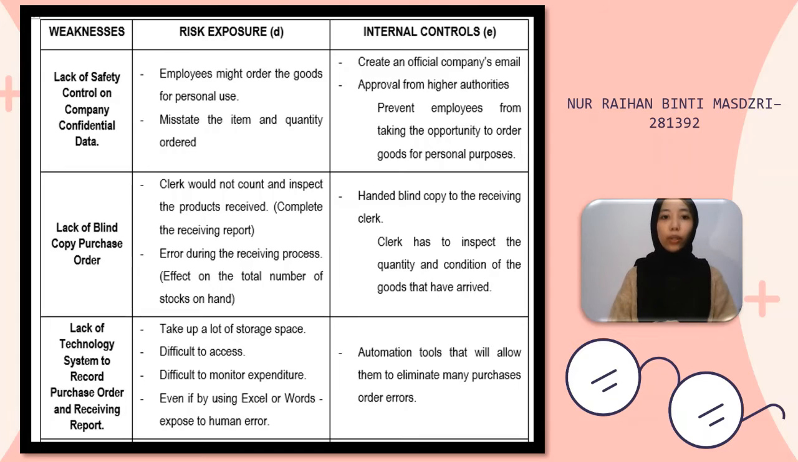Third, lack of technology system. Paper records take up a lot of storage space and it will be difficult to assess and monitor expenditure. Even if using Excel or Word, it is still exposed to human error. So the company must implement automation tools that will help them to eliminate many purchase order errors.